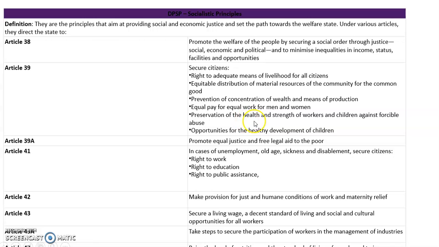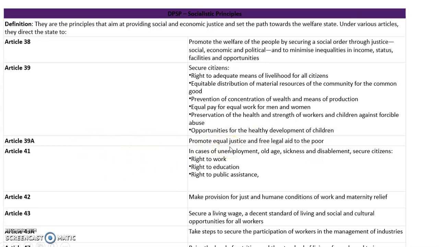Then, preservation of the health and strength of workers and children against forcible abuse. Every worker has to be preserved with health and strength, because if the worker is healthy and has full strength to work, then production increases. Apart from that, children should be prohibited from forcible abuse. And apart from that, everyone should be given opportunities for the healthy development of children, meaning equal opportunities for the development of children also. That is what Article 39 says.